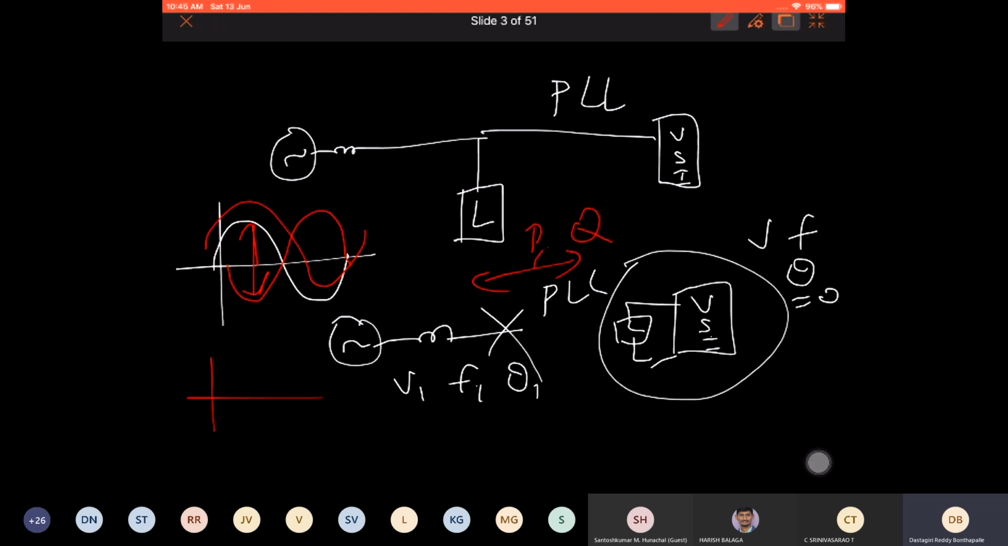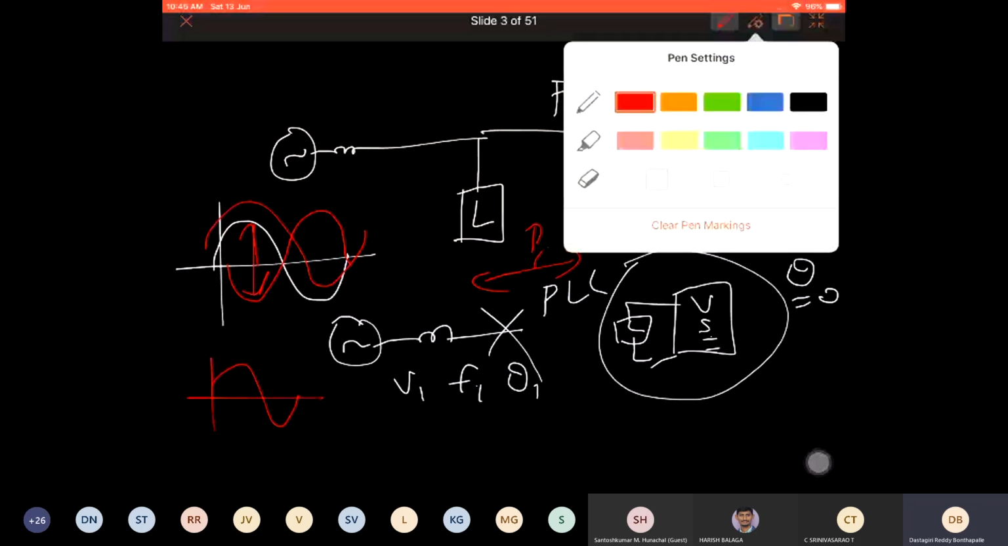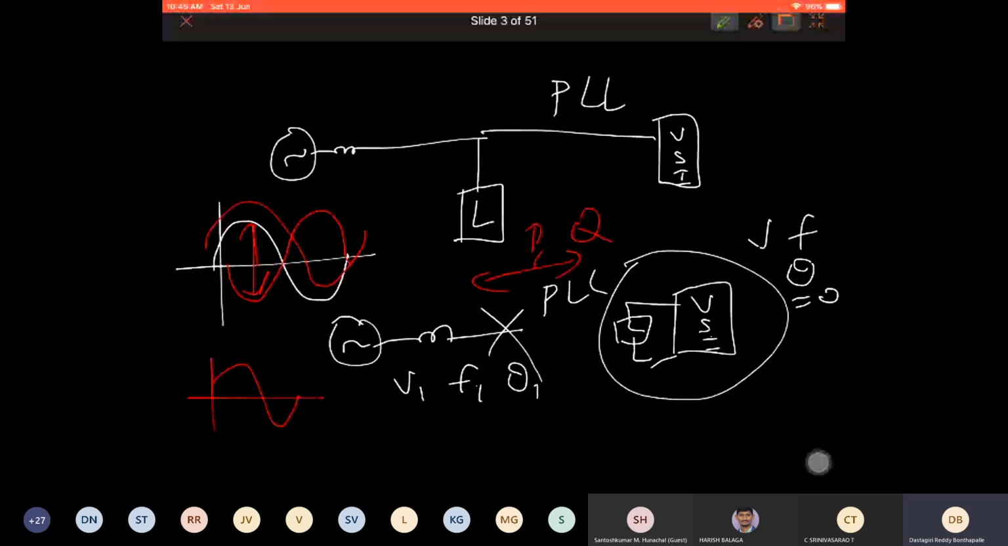Most of the time there will be some difference in magnitude. Take any two sine waves, and let's take this sine wave. You got this reference from the PLL. Again, you see the magnitude at every instant. You see the phase difference. There is a phase difference theta that will reflect in P. There is a difference in magnitude at that instant, instantaneously, and that will reflect in Q. So there will be a huge exchange of P and Q.